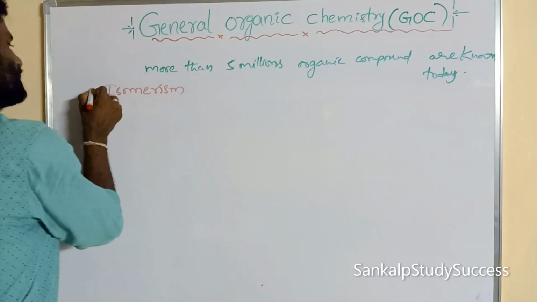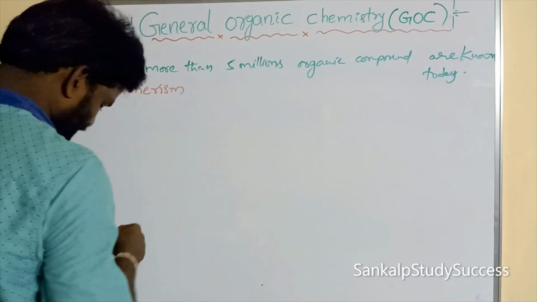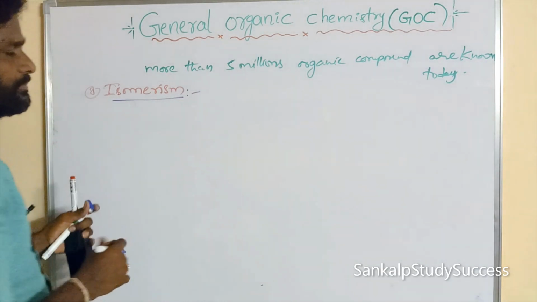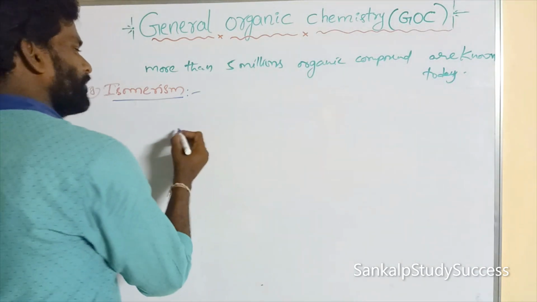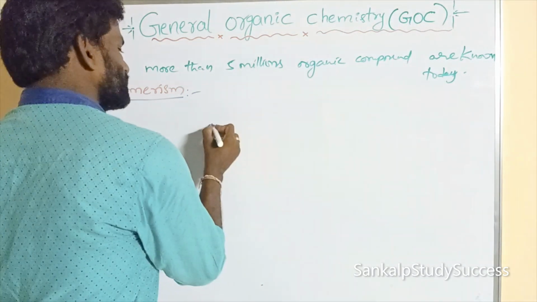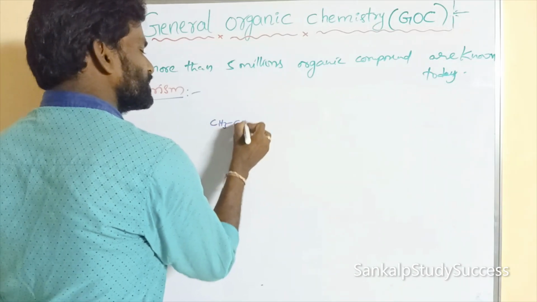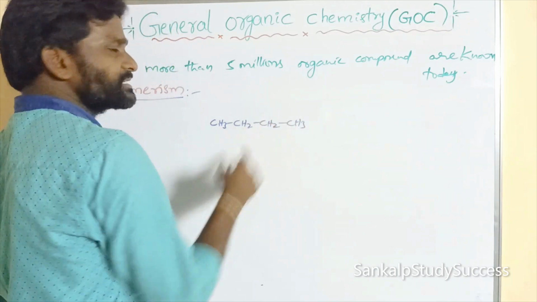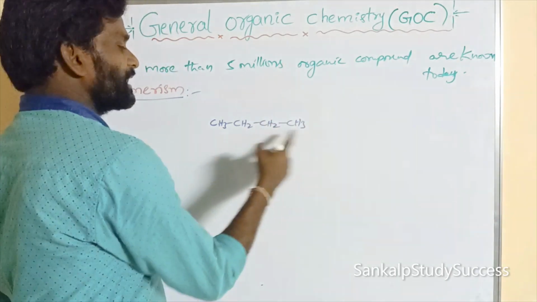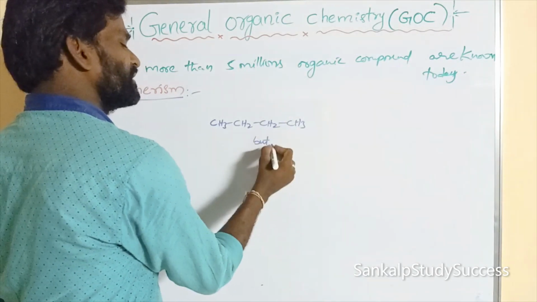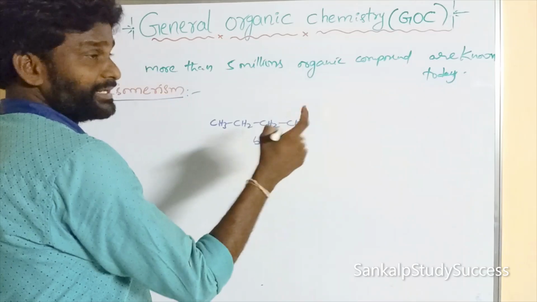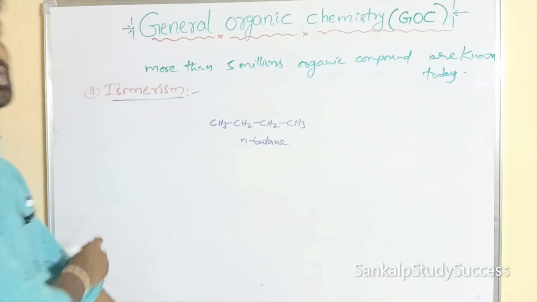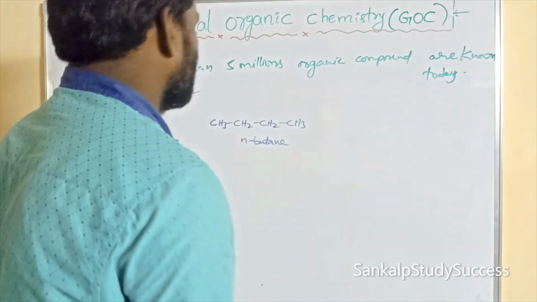Okay, the third property is isomerism. We can take n-butane, CH3-CH2-CH2-CH3. All the carbons are present in a straight line. Here 4 carbons are there, but all are single bonds. Since all carbons are in a straight line, that is said to be a normal alkane, so that is n-butane.